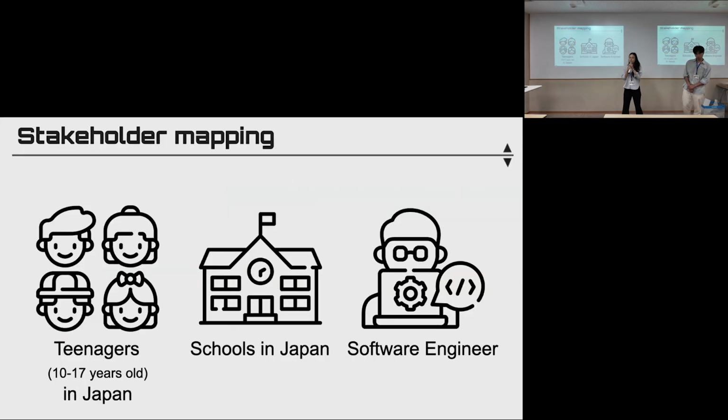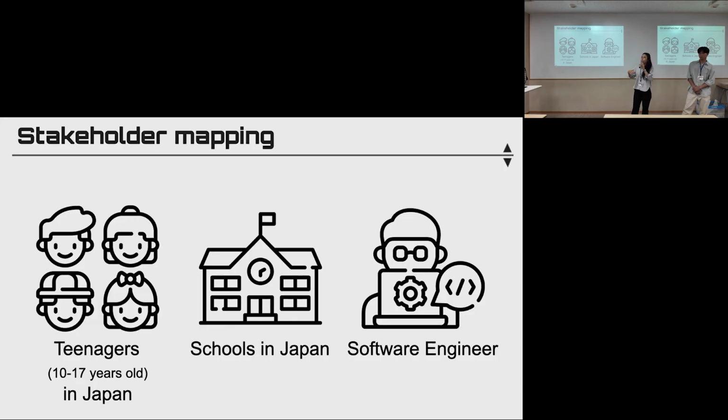And so here I would just like to mention the most important stakeholders. Firstly, obviously, it's teenagers in Japan, which is why the name of this game application, ErrorHunters, was proposed, as it is easy to pronounce. And next is schools in Japan, as they will play a role in the marketing part, which will be explained more later.